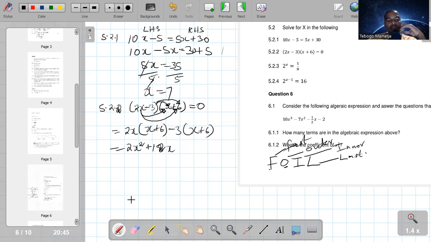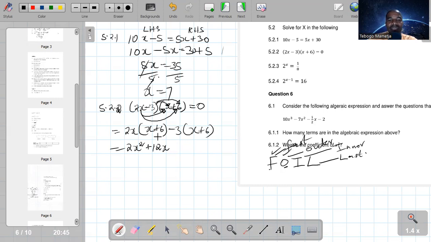It's not 18, it's 12. 2x times 6 is 12x. Then we are done with first and first, outer and outer.